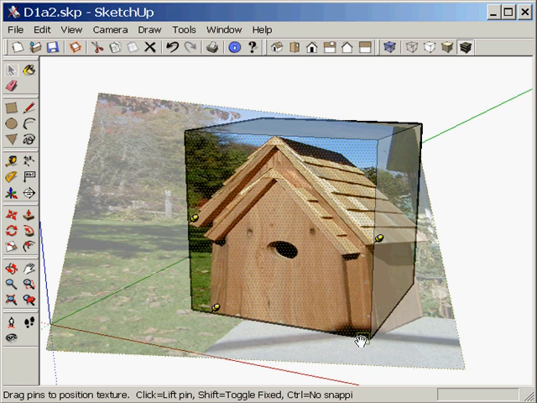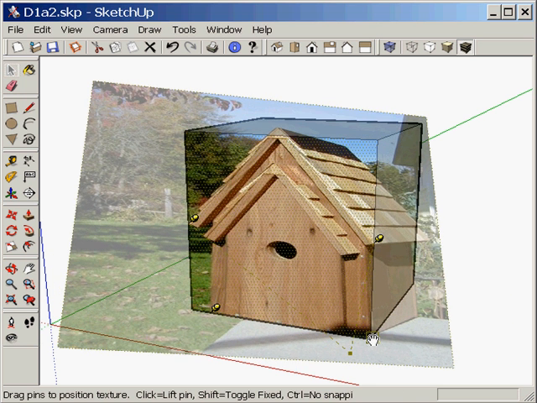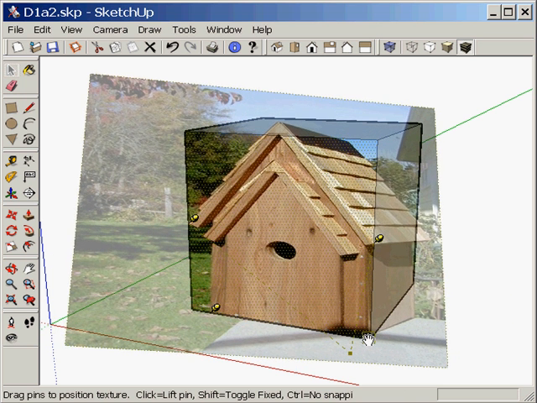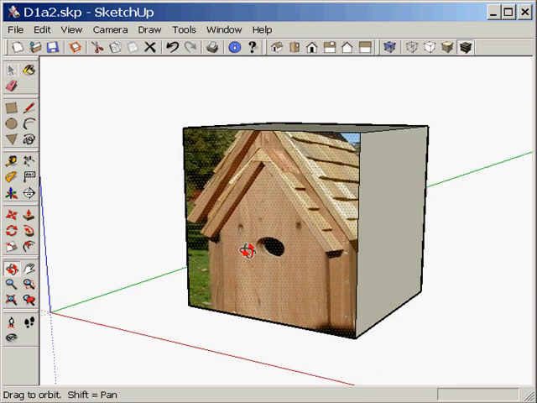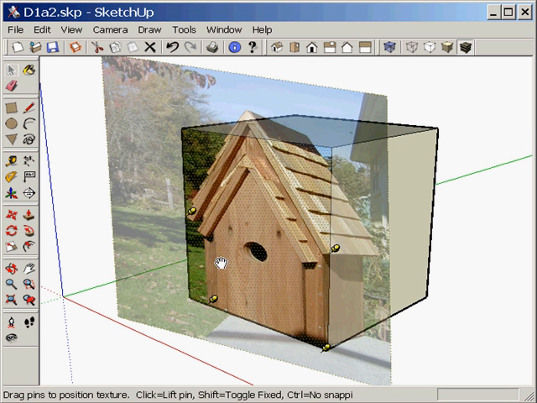Notice that you can move the pins to eliminate the perspective distortion of the photo. I'll leave the pins at the eaves in place, but I'll readjust the perspective at the base of the birdhouse. Thus creating an orthographic paint for that surface.